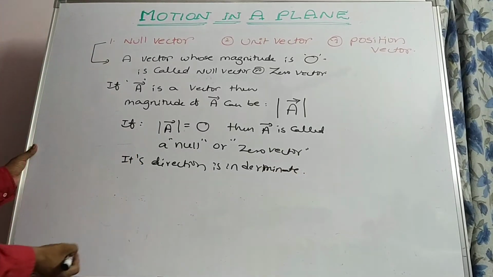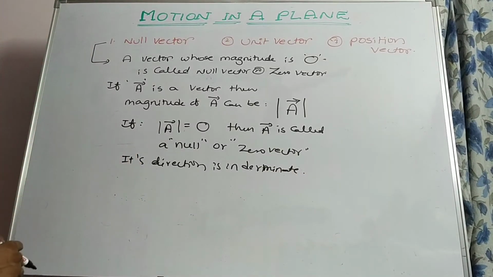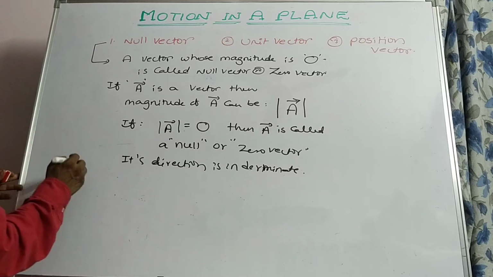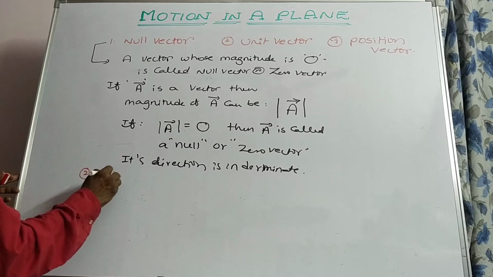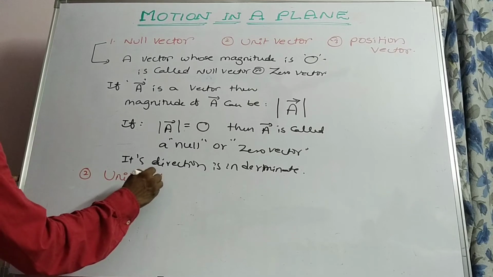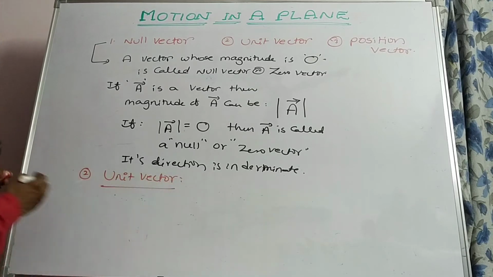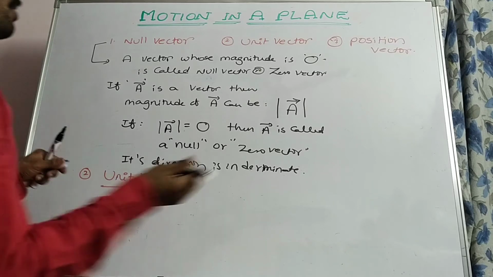Its direction is indeterminate. Okay. So now that is the definition of another vector. The description about the second vector, which is nothing but the unit vector. How can we define a unit vector? Before going to define the unit vector, we have to know the